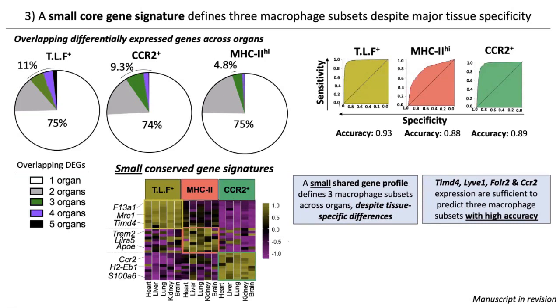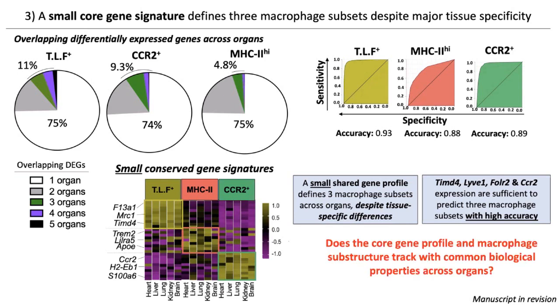We then focused on the 4 top cell surface markers, TIMD4, LIVE1, folate receptor 2, and CCR2, and using random forest modeling, we showed that the expression level of just these 4 genes is sufficient to predict our macrophage classification with high accuracy in all organs. So we've really narrowed it down to just a few predictive genes.